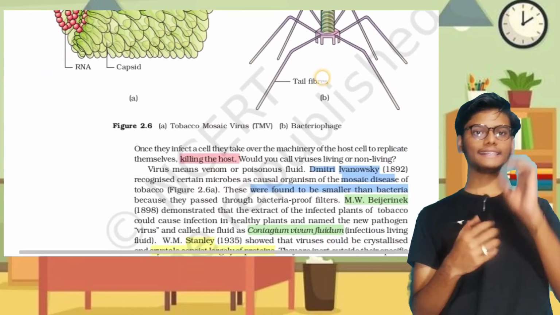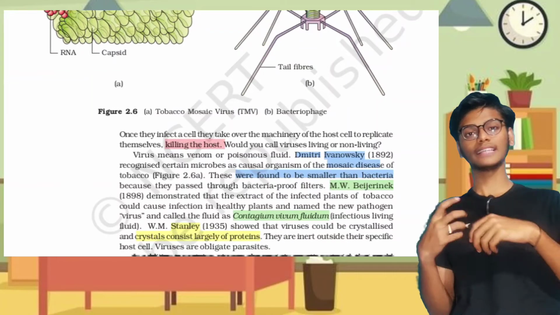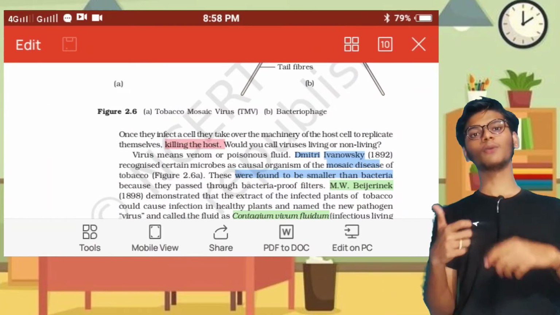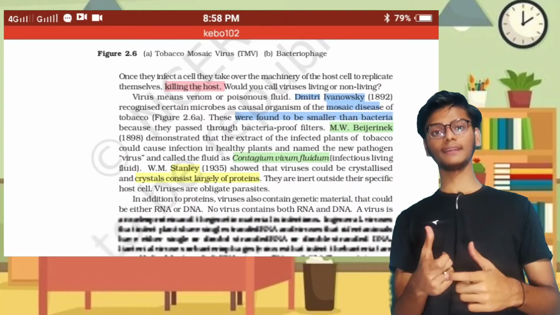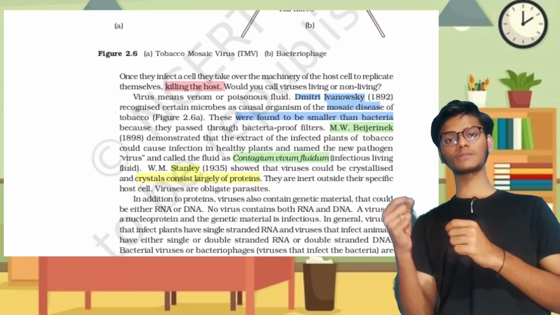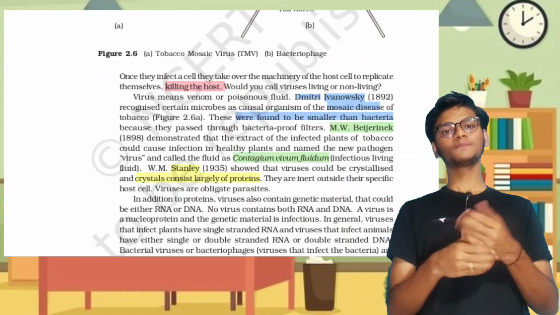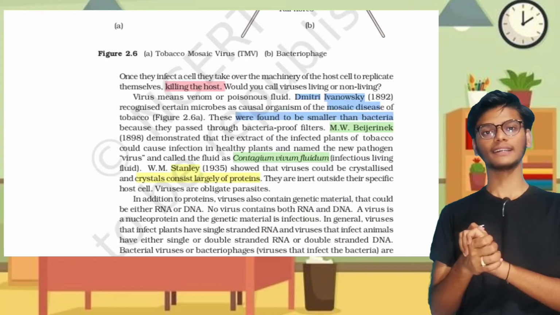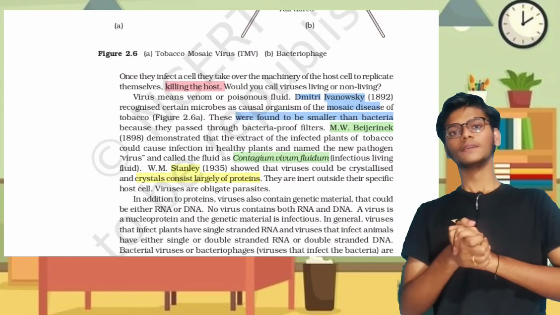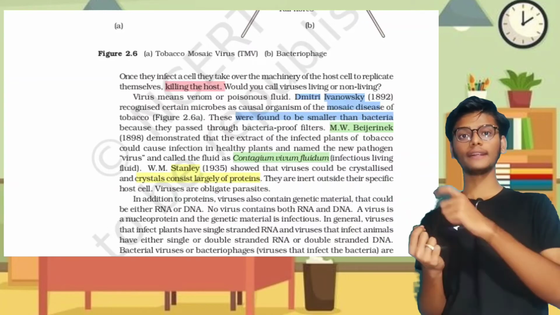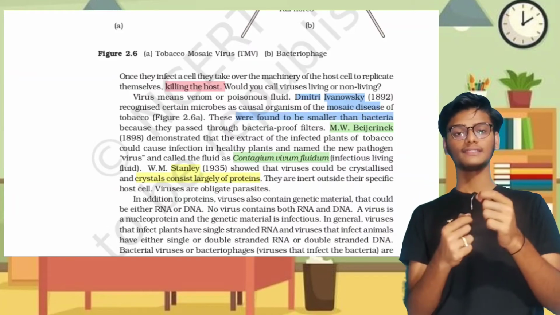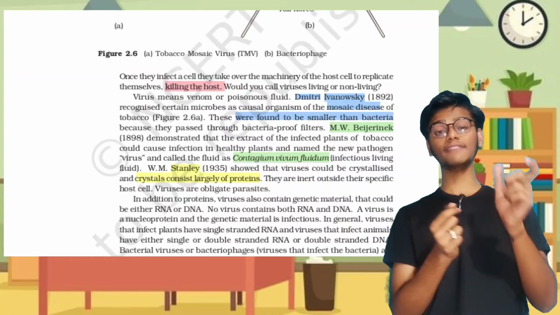The first scientist who did an experiment about the virus is Iwanowski. Through his experiment, he told that viruses are smaller than bacteria. The second scientist, Beijerinck, told that it is an infectious living fluid. He named it Contagium vivum fluidum, which means living infectious fluid.